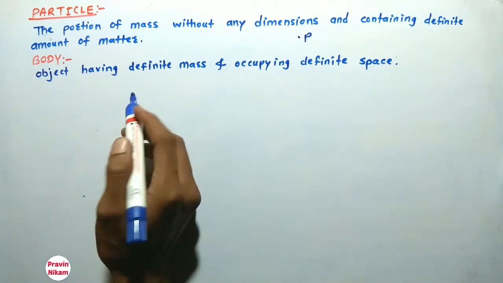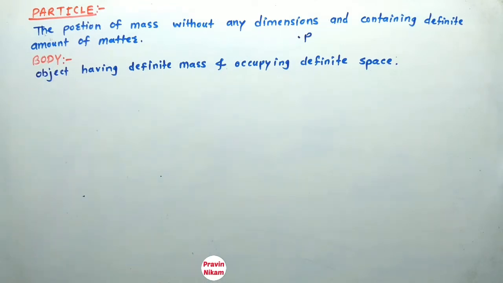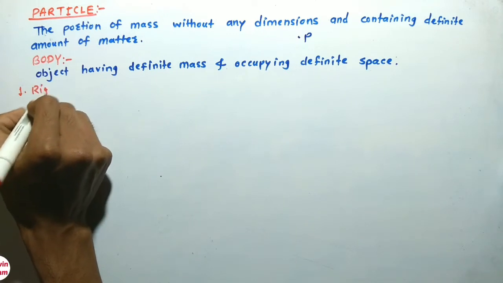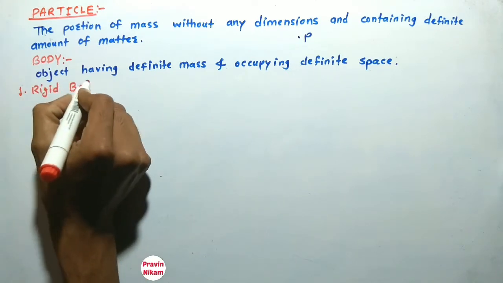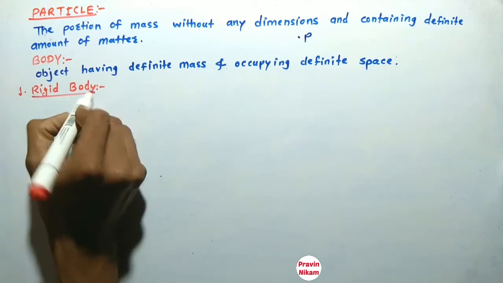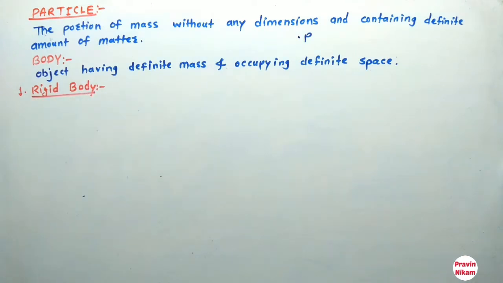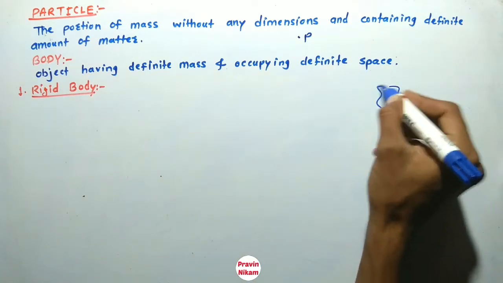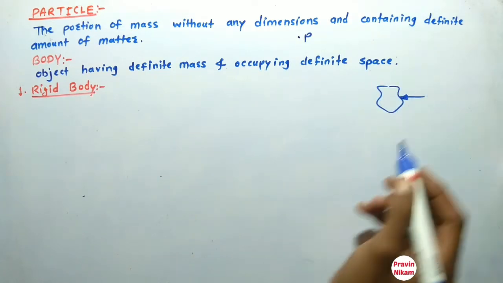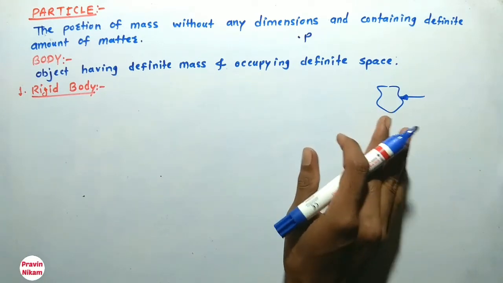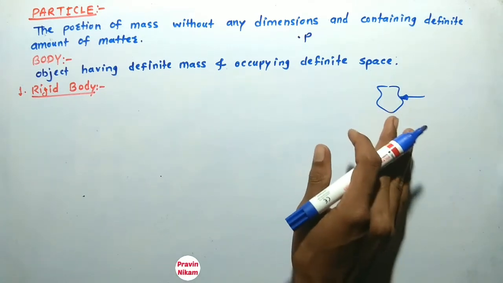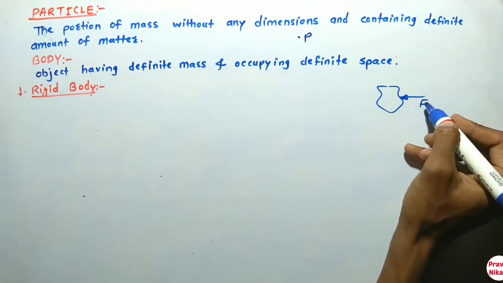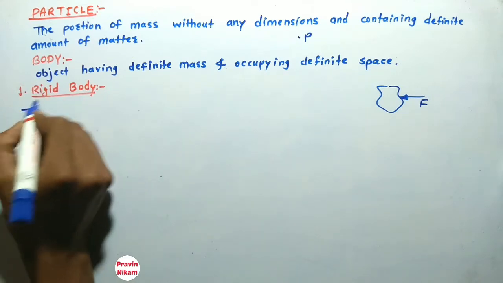Now there are two types of bodies. One is a rigid body. Now let us see what is meant by rigid body. We know that if force is applied on a body, and if there is no change in dimension or no change in shape and size of the body, then that body is called as rigid body. So what is meant by rigid body?